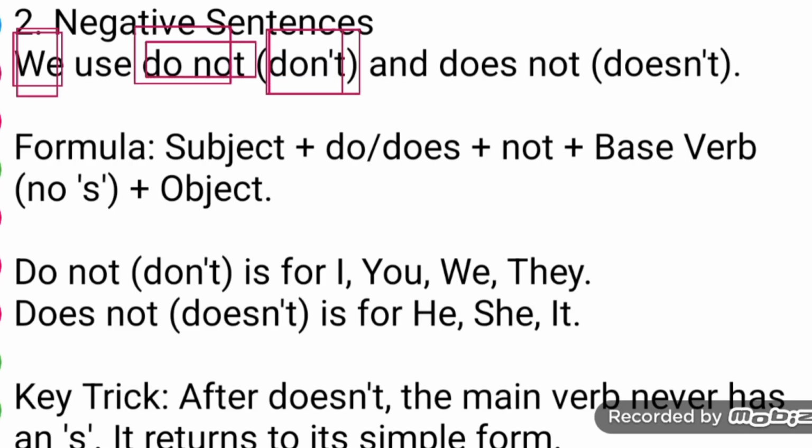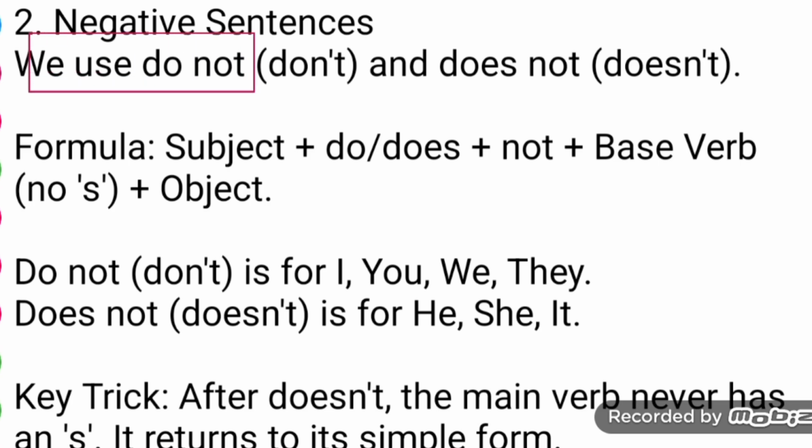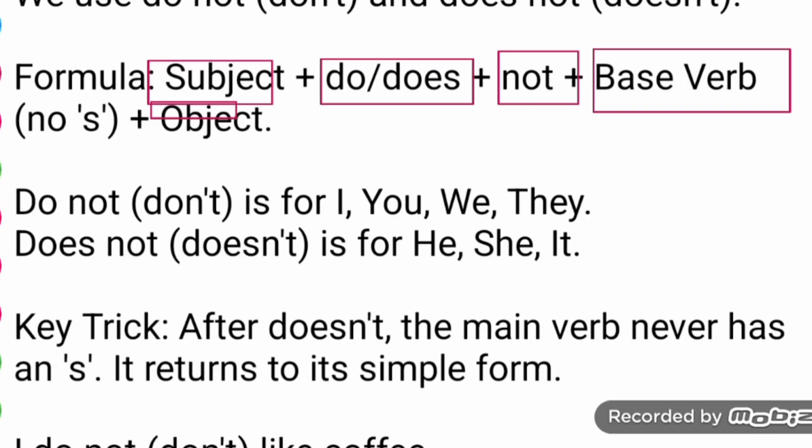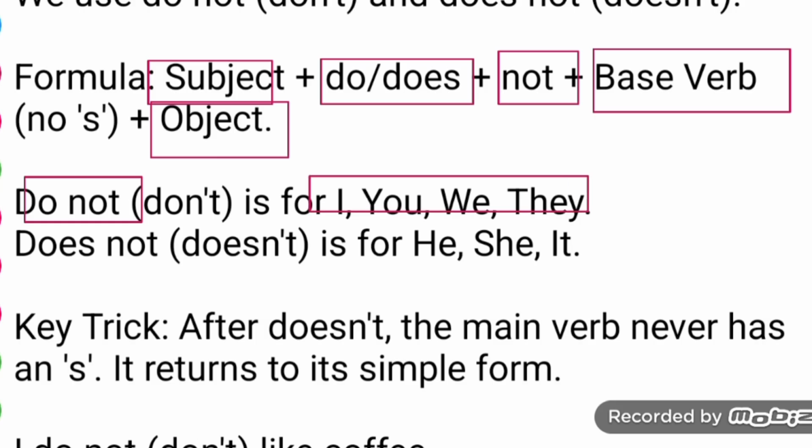I will show you the differences so that you get a better understanding. Here you can see the structural formula: subject plus do or does not, based on the subject. You will use do not or don't when you have the subject I, you, we, or they.